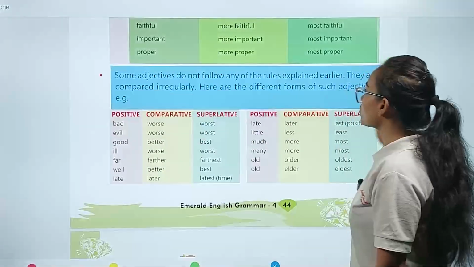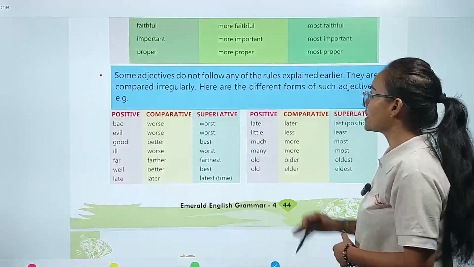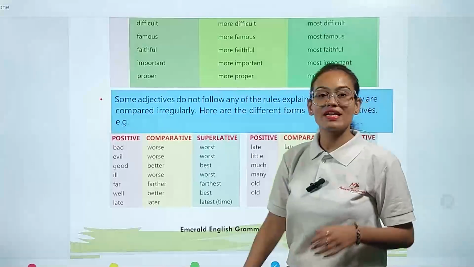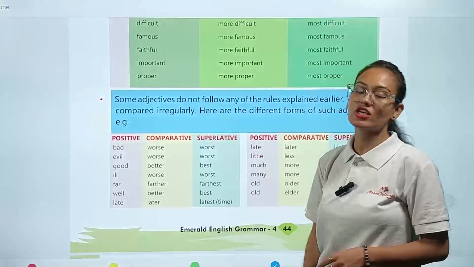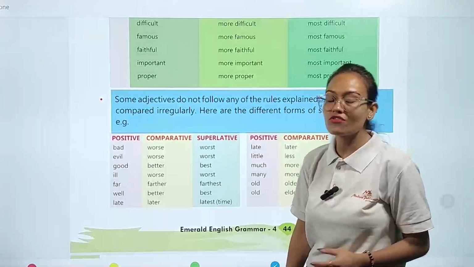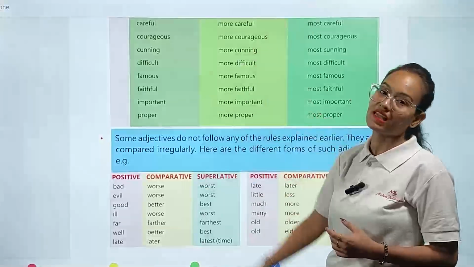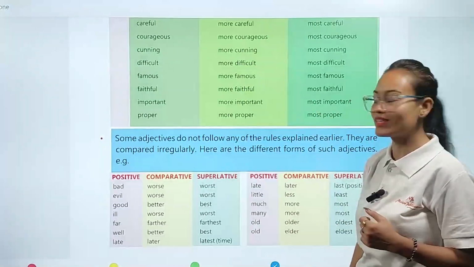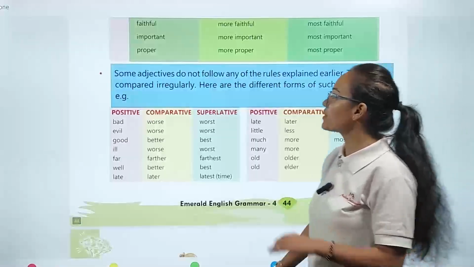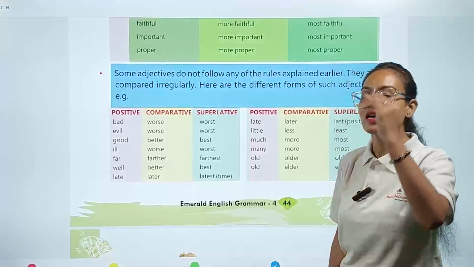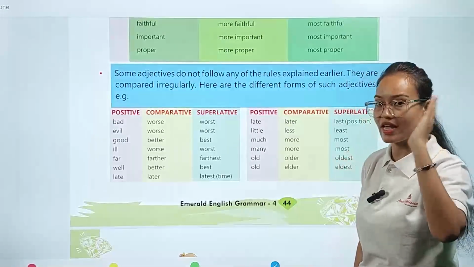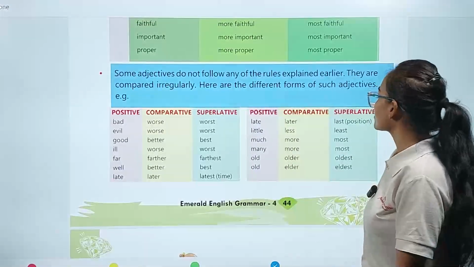Some adjectives do not follow the rules explained earlier. Sometimes, my dear student, in our English grammar, we have some adjectives which don't follow any one of the earlier explained rules. Then what do we do with those words? They are compared irregularly. Here are the different forms of such adjectives.